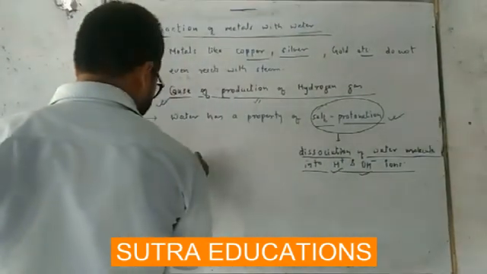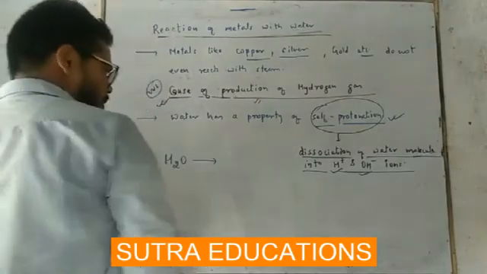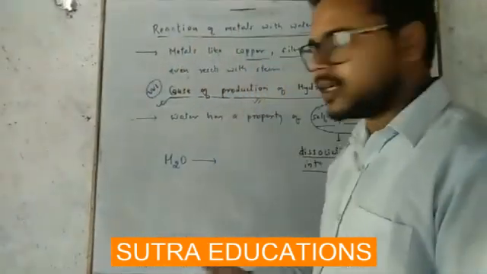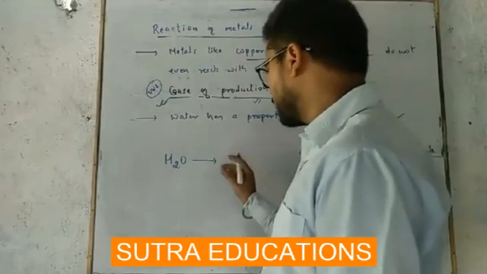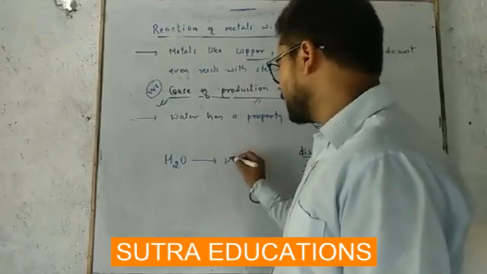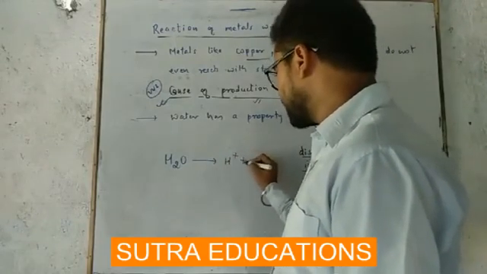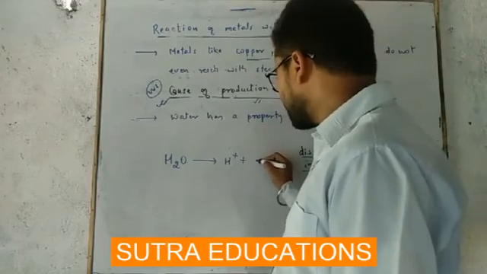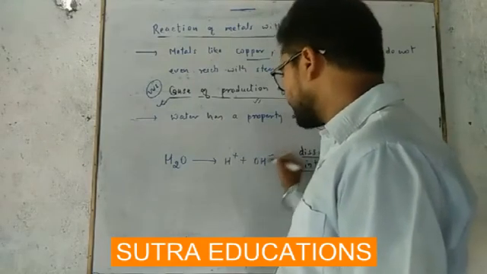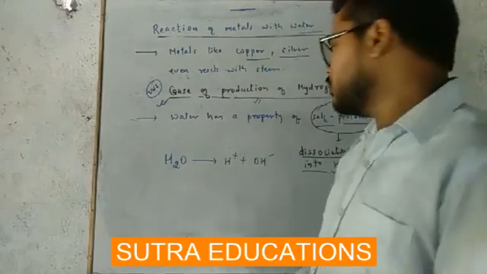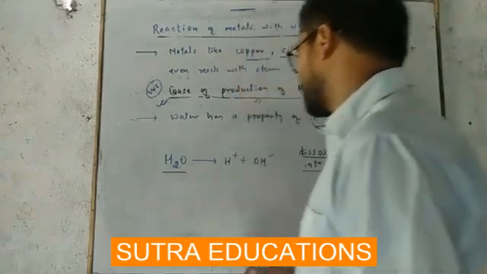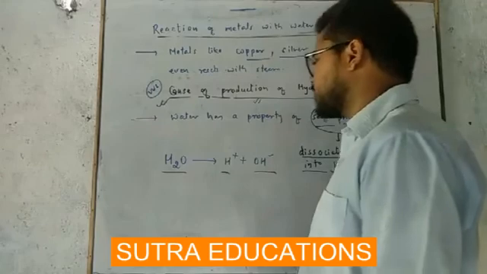This is H2O, and this H2O has a property called self-protonation, due to which it gets dissociated into H plus and OH minus ions.